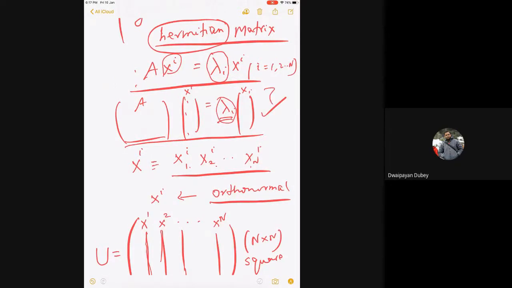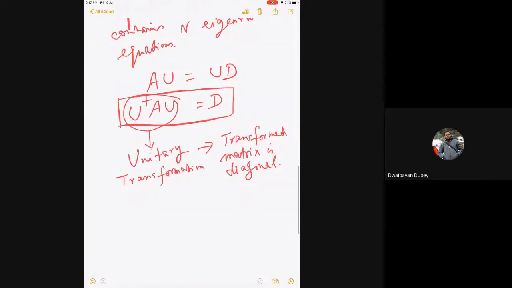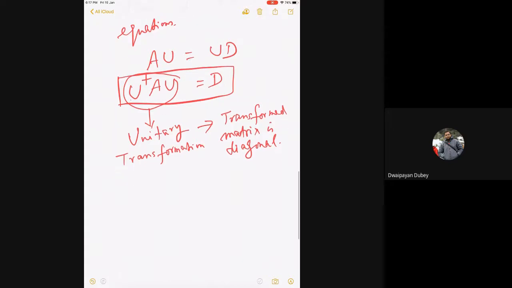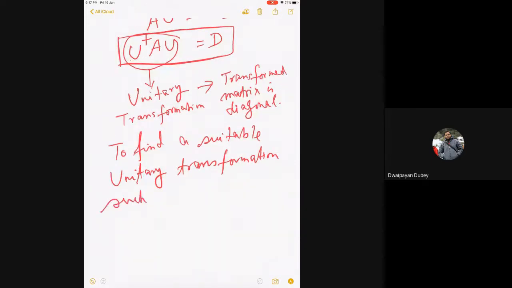How do I solve the eigenvalue problem? Find a unitary transformation such that the matrix becomes diagonal.